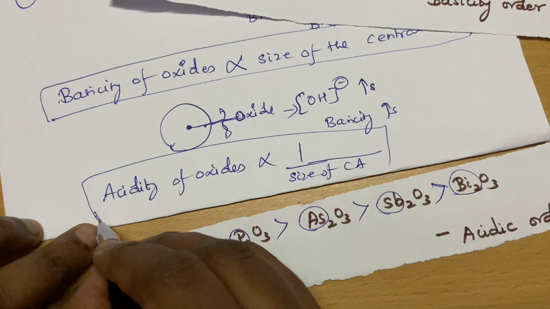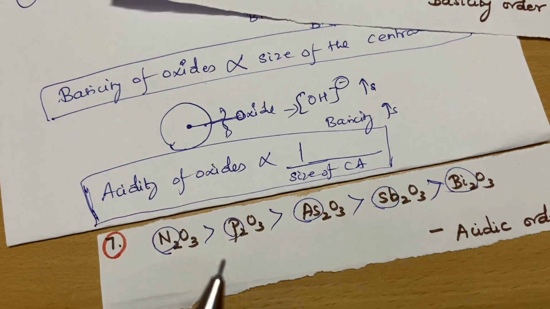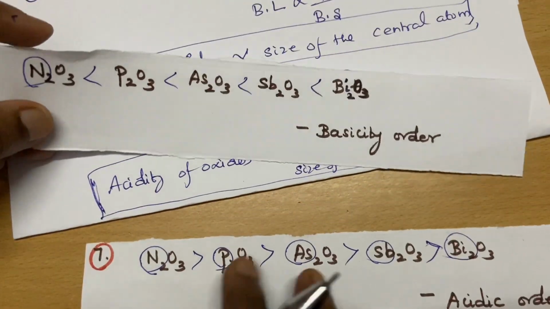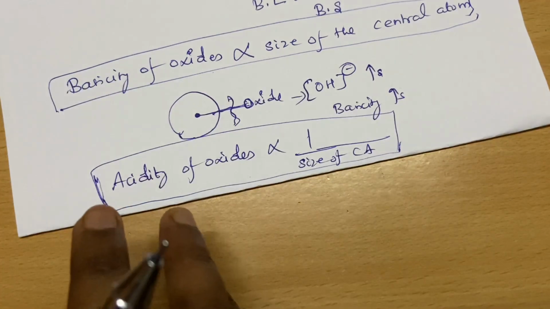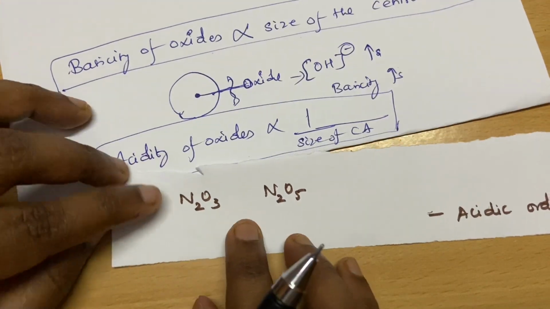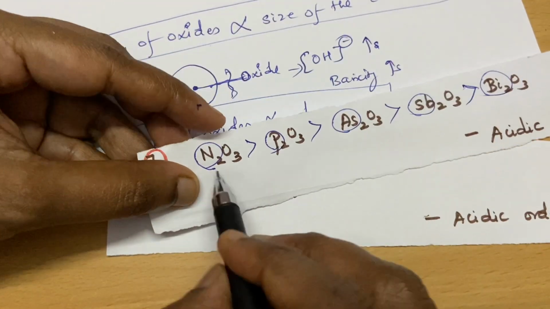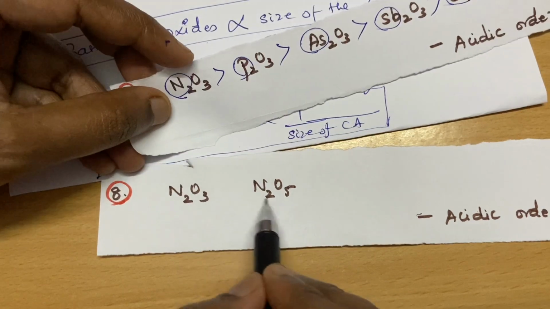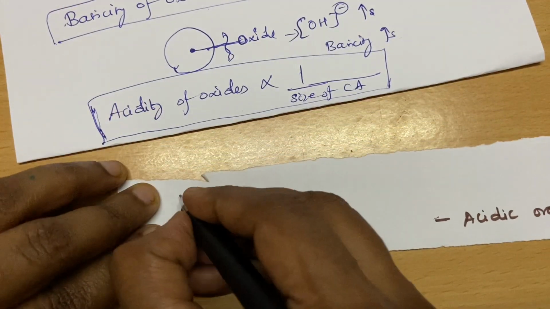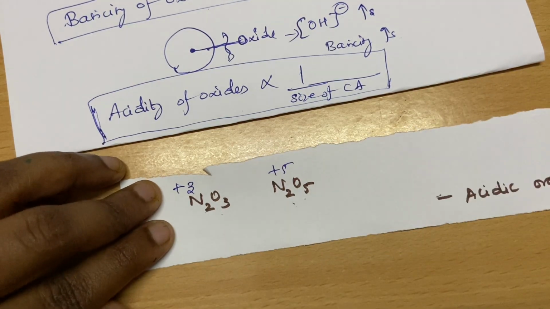All these can be taken as a trick for solving any kind of questions. So the basic order is this one and the acidic order is this one for oxides. And here you see the same central atom oxides. Earlier we compared different central atoms, but here the central atoms are the same, and what differs is the oxidation state, if you calculate, +3 and +5.